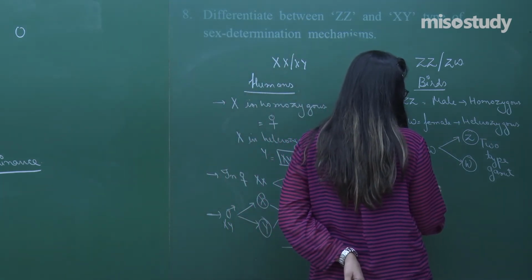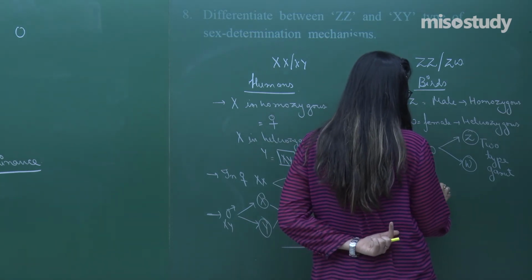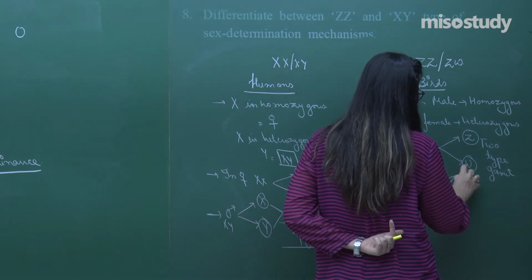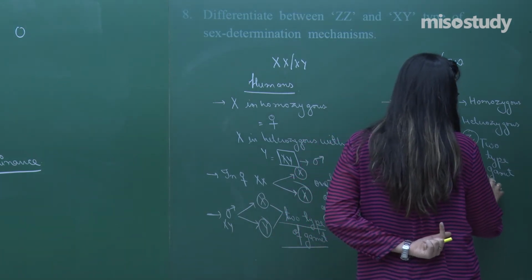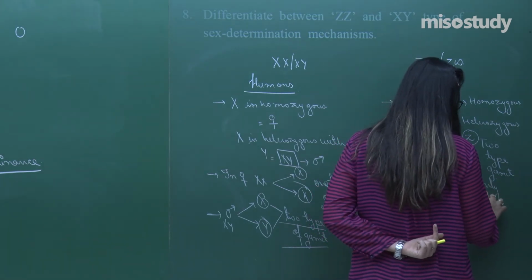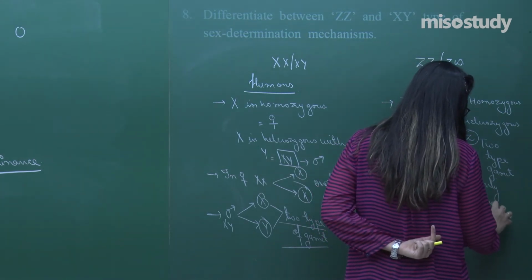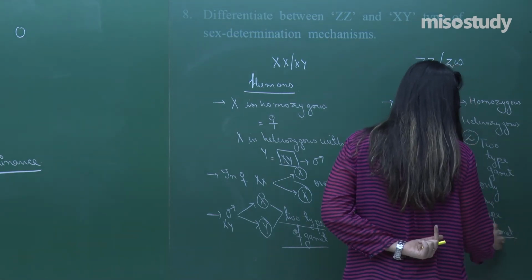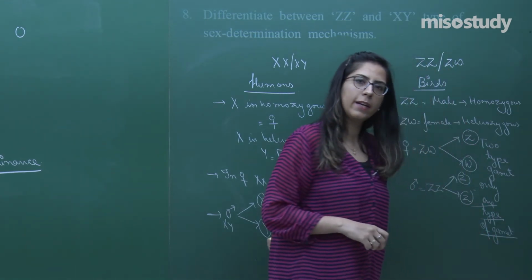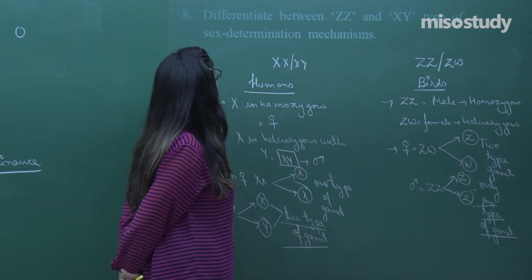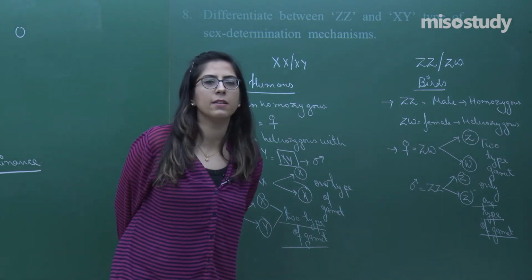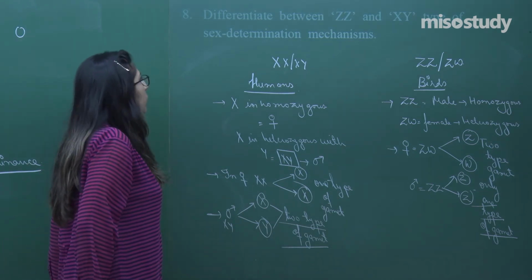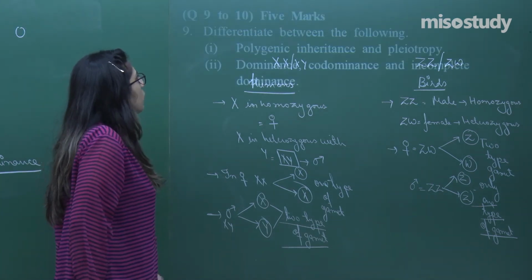In case of male, as I have discussed, that is homozygous. So, that is only ZZ. So, that can produce the same type of gamete. So, only one type of gamete. Right. This is the exact distinction between XX and XY, ZZ and ZW type of sex determination. Now, let us move towards the next question, that is question number 9.